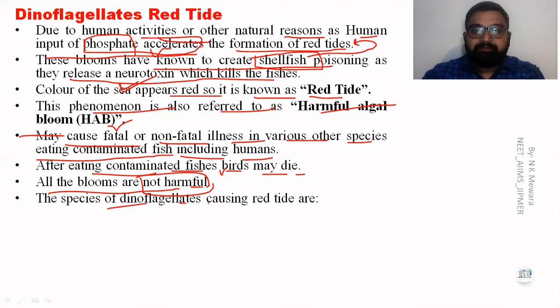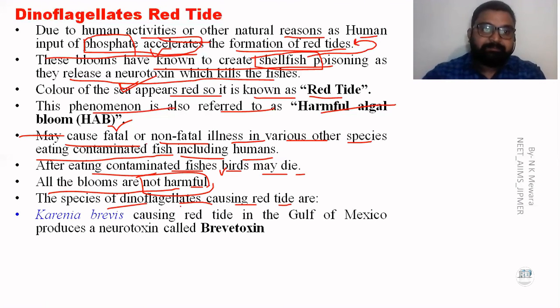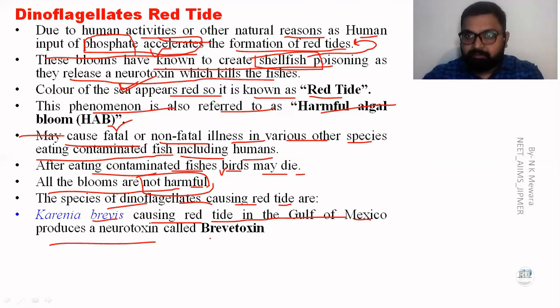Species of dinoflagellates causing red tides. Which species are responsible for producing red color in the sea and forming the red tide? Like Karenia brevis, which causes the red tide in the Gulf of Mexico, produces a neurotoxin. Okay, this type of dinoflagellate produces the neurotoxin known as brevetoxin in the Gulf of Mexico.